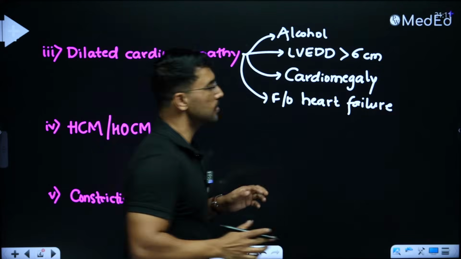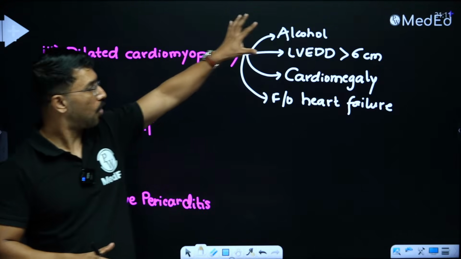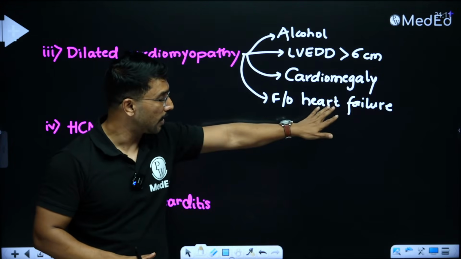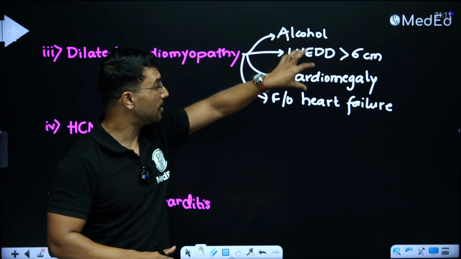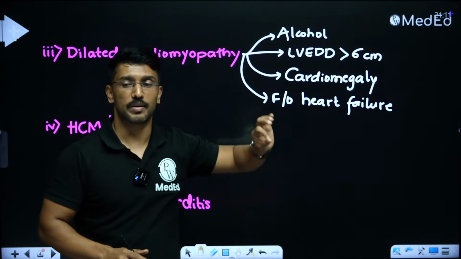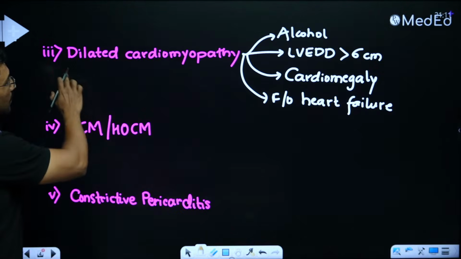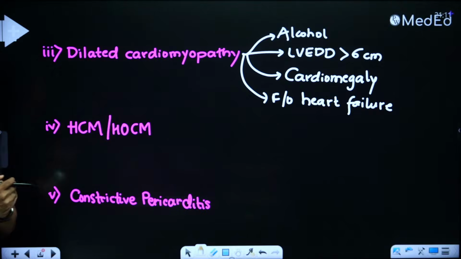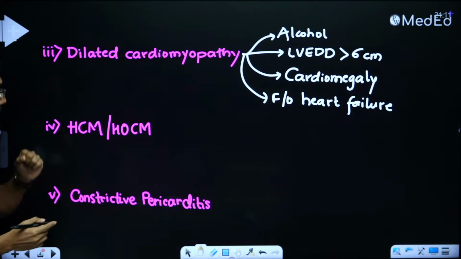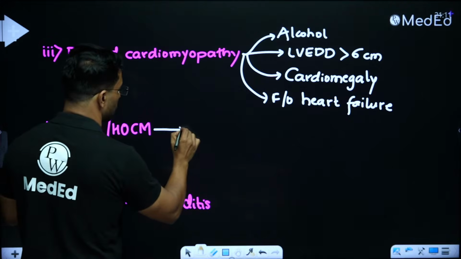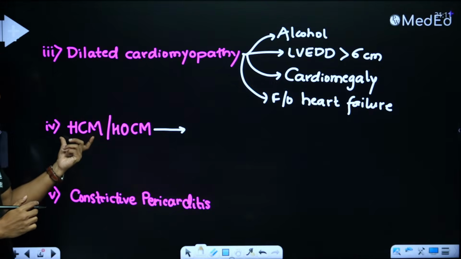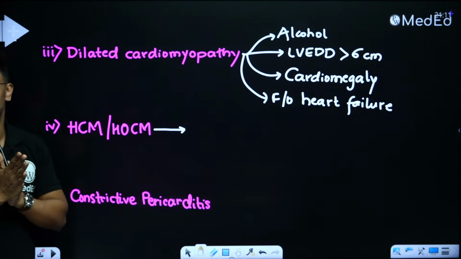So if the question opens with a person who is alcohol dependent and he has presented with heart failure, X-ray shows cardiomegaly or echo shows left ventricular end diastolic diameter more than 6 centimeter, it is talking about dilated cardiomyopathy. Now, similarly, there may be a clinically oriented question on what we call as hypertrophic cardiomyopathy or hypertrophic obstructive cardiomyopathy.